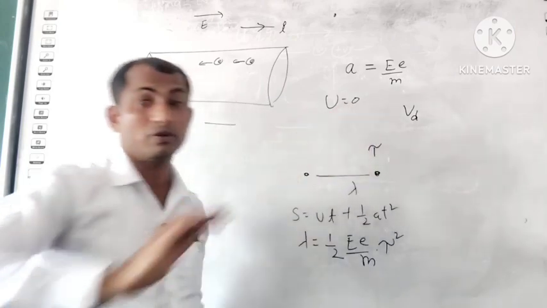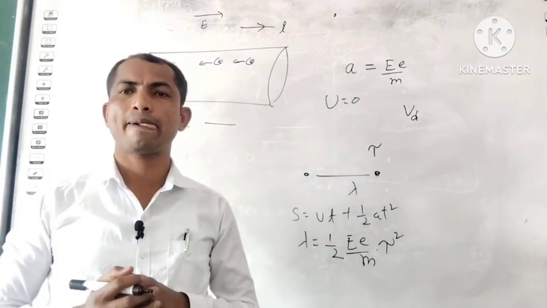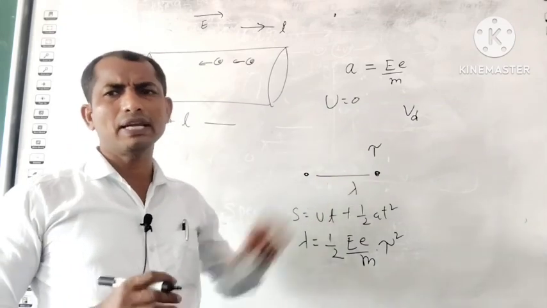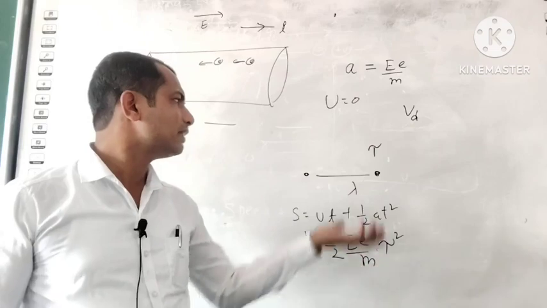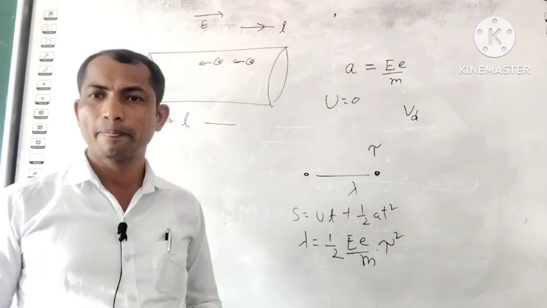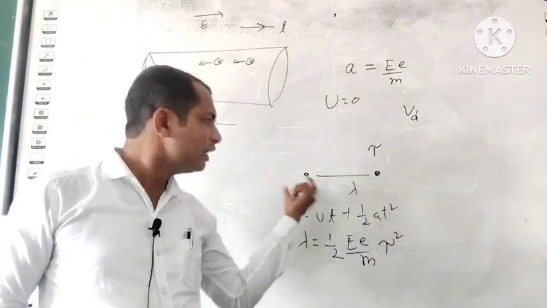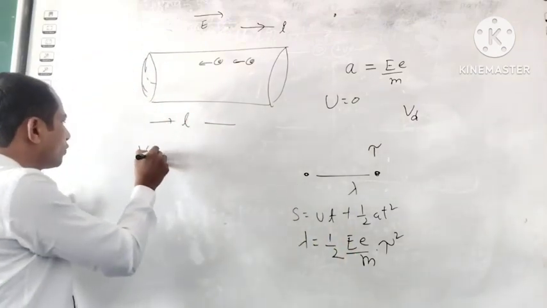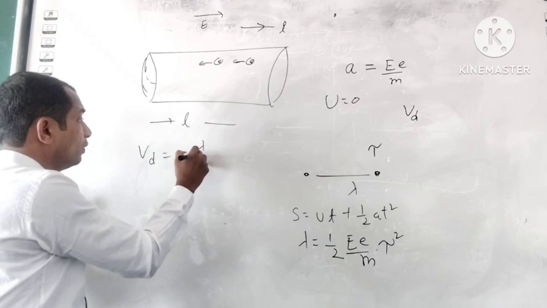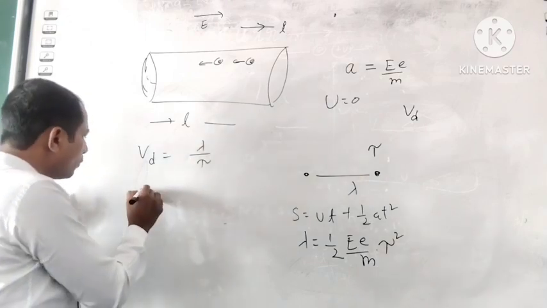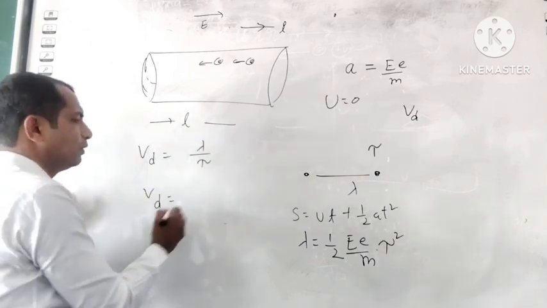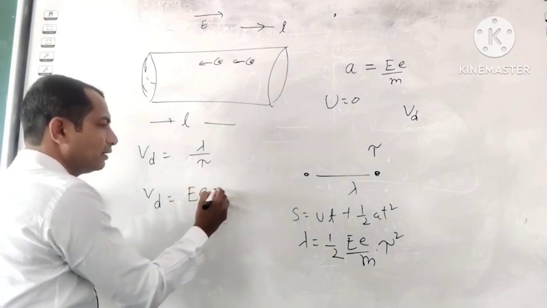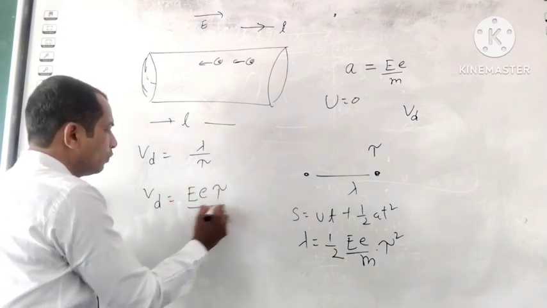Between the collisions the displacement is lambda and the average time, the relaxation time, is tau. If they ask for the drift velocity, Vd is equal to lambda upon tau. So Vd is equal to 1 by 2, or eE tau upon 2m.